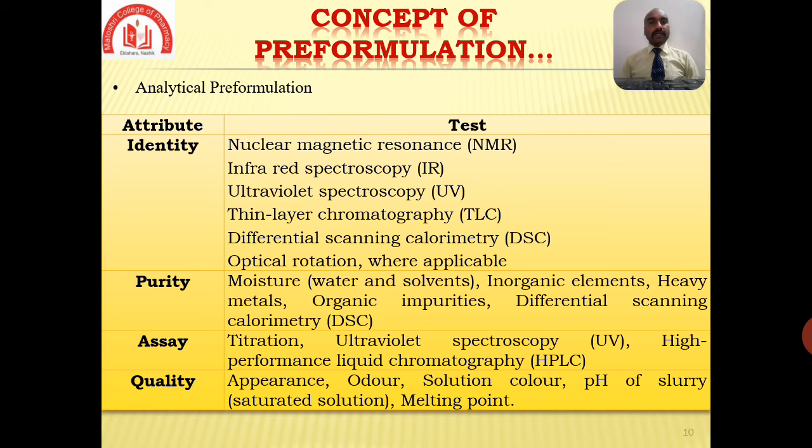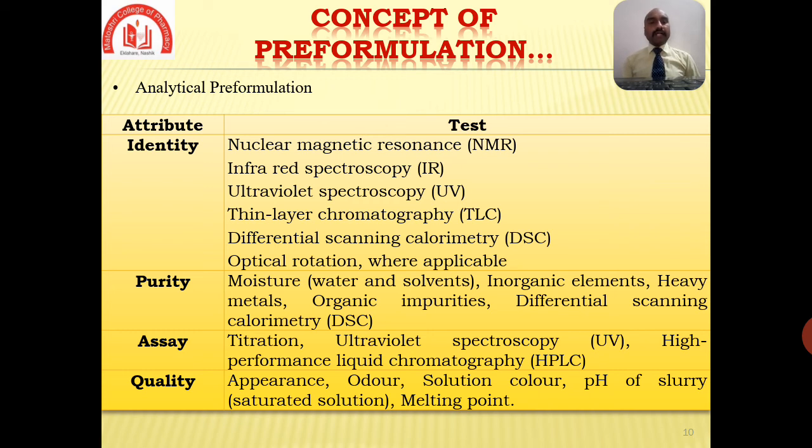In purity, moisture content, that is for water as well as for solvent, then inorganic elements, heavy metals, organic impurities, and differential scanning calorimetry can be studied. Then the third attribute is assay, where different titrations, ultraviolet spectroscopy, and high performance liquid chromatography can be used.